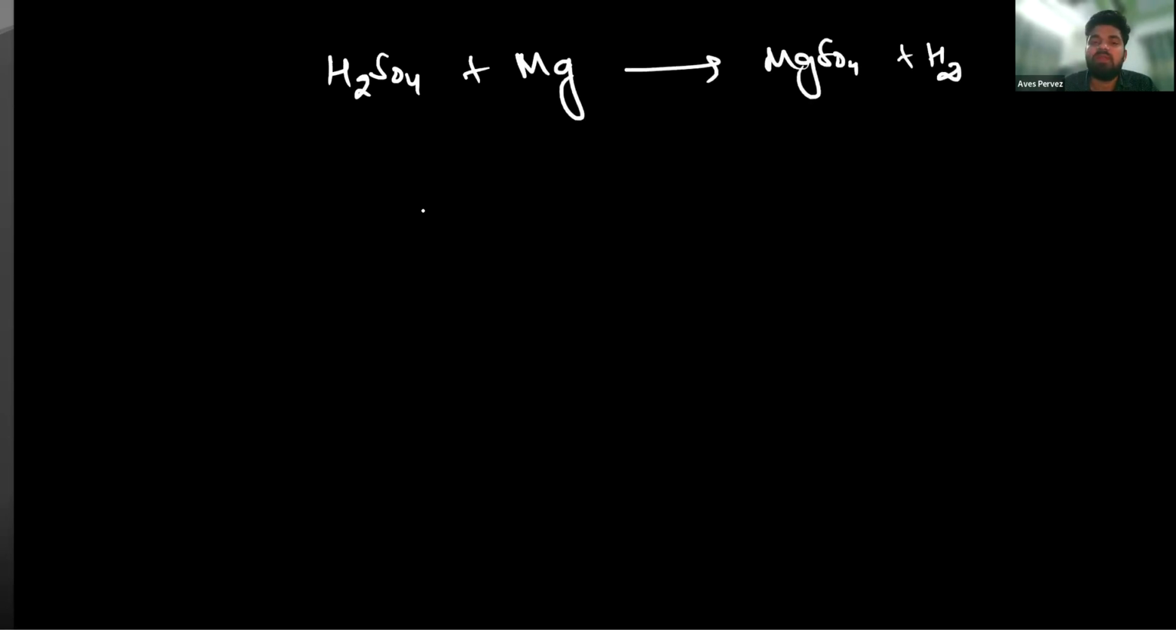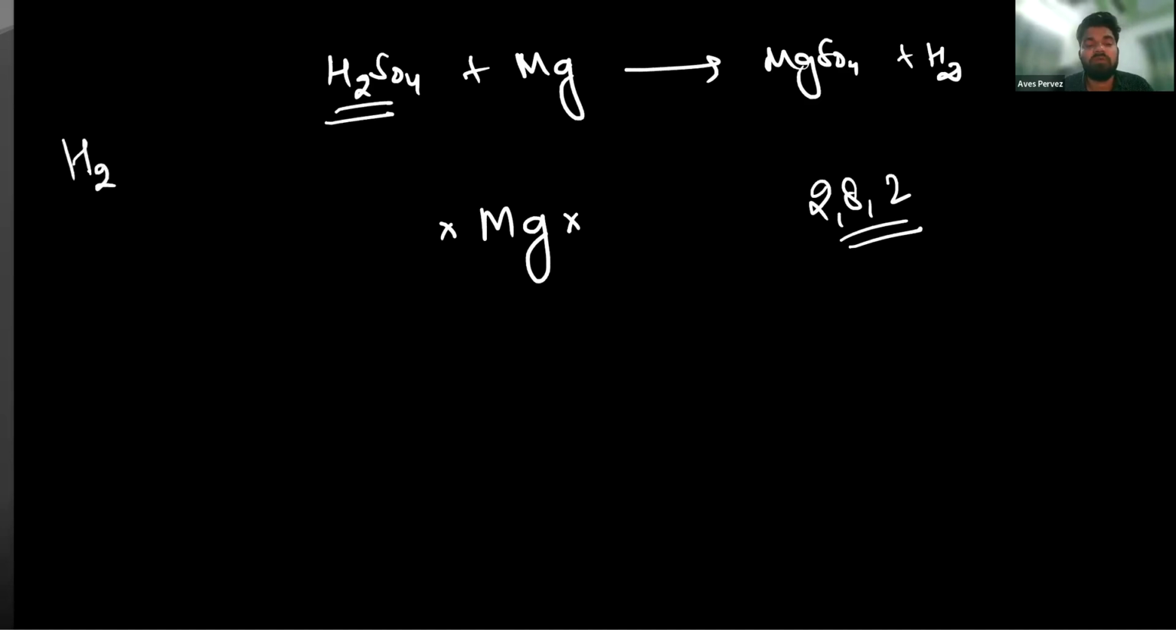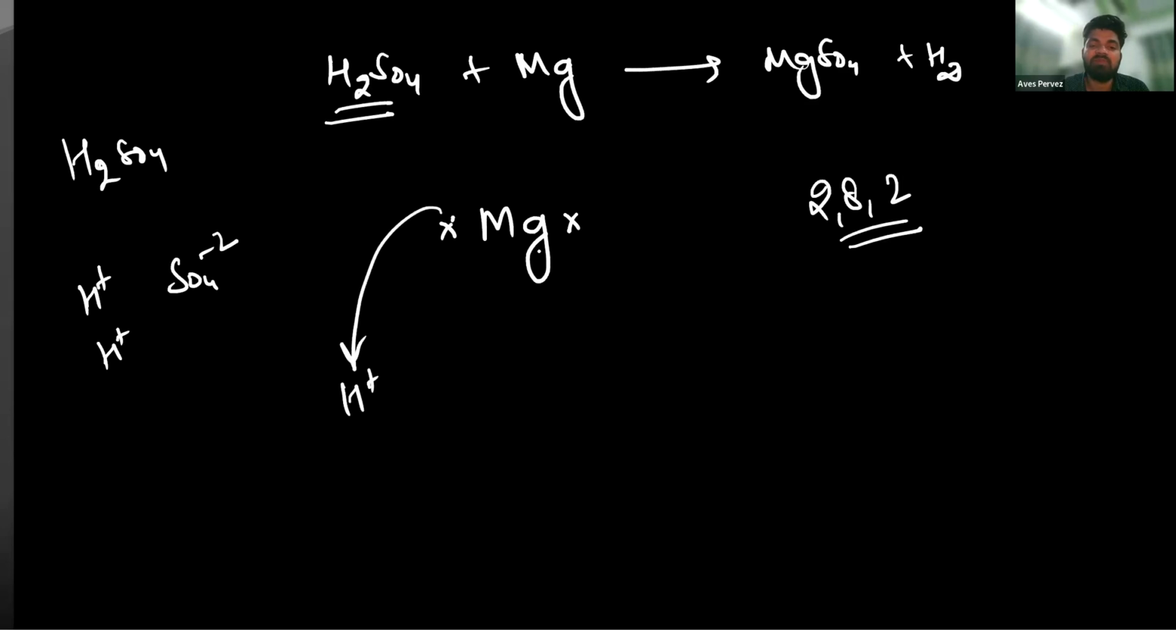If we have magnesium, there are 2 electrons in the outermost shell of magnesium, electronic configuration 2, 8, 2, atomic number 12. And we have H2SO4. Don't think this is H2. When H2SO4 dissociates, it gives 2 H+ ions and 1 SO4 2- ion. So magnesium will donate 1 electron to this H+ ion and 1 electron to the other H+ ion.